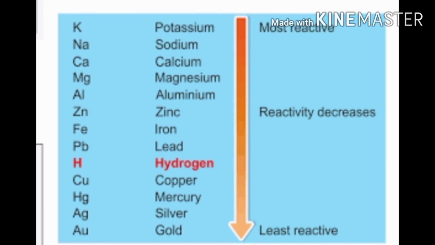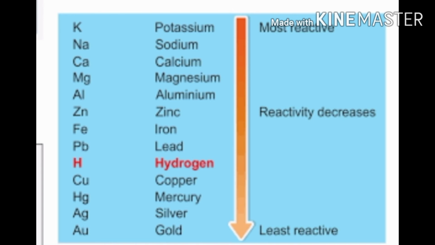From this reaction of metals reacting with oxygen, we can conclude that there are few metals which are highly reactive, like sodium, potassium, calcium and magnesium. There are few metals which react very slowly, like lead and copper, while there are few metals like silver and gold which do not react with the oxygen in air to form metal oxide.